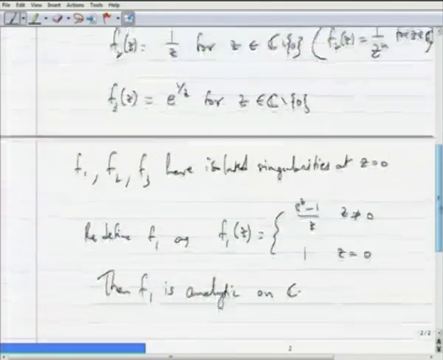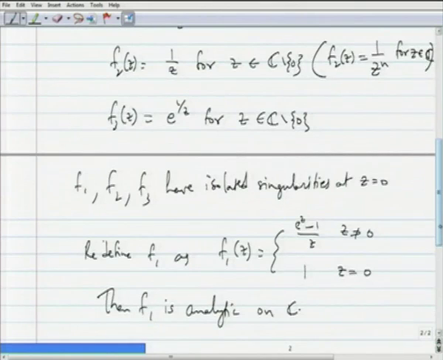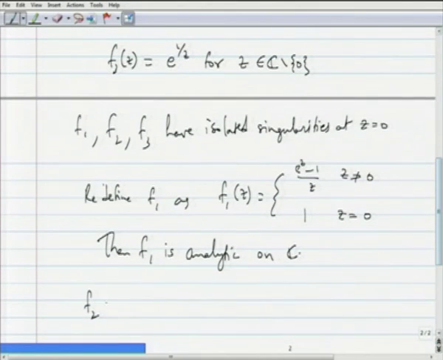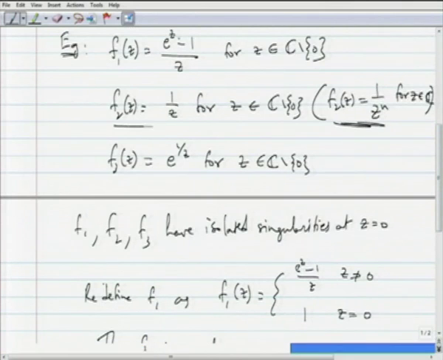But f1 here has such a kind of singularity. f2 of z has another kind of singularity. Notice that f2 of z tends to infinity as z tends to 0, whether you consider this definition or that definition of f2 on C minus 0.